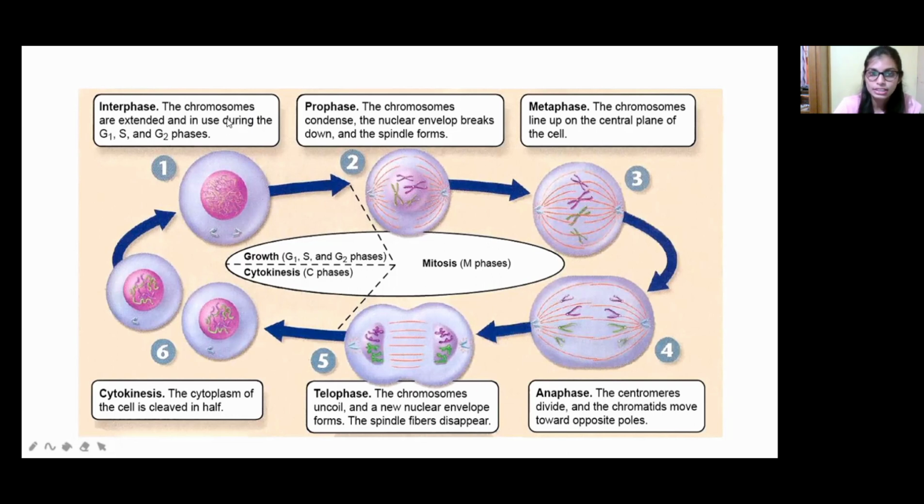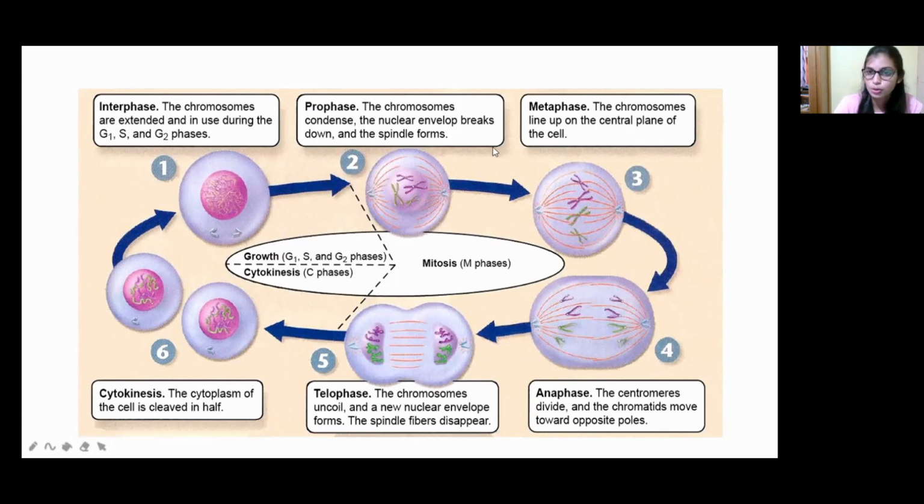After the interphase, the next phase is prophase. Here the chromosomes condense together, the nuclear envelope breaks down, and the spindle forms. See here, in interphase it is a coil-like structure, but in prophase it starts functioning. After one cycle is completed, it has to multiply again, right? That's why in the first stage, prophase, the spindle fibers are formed.